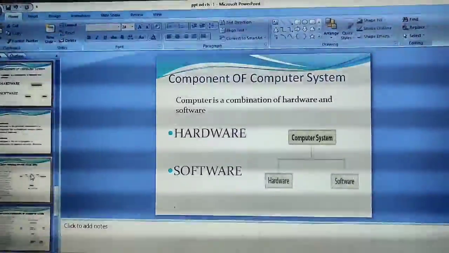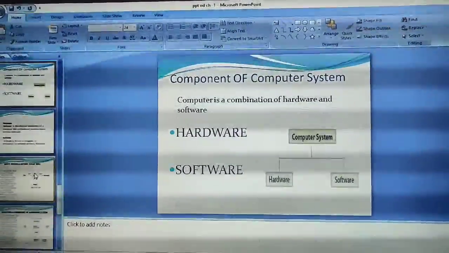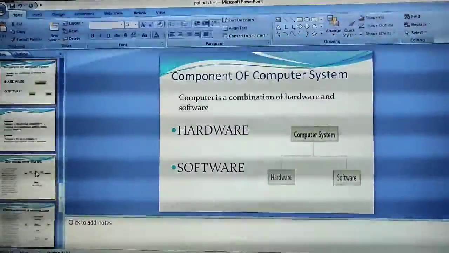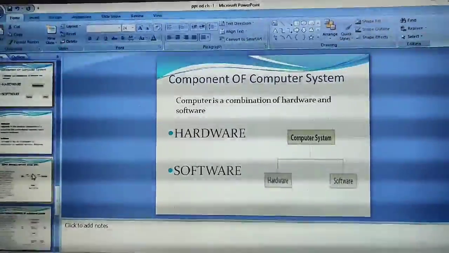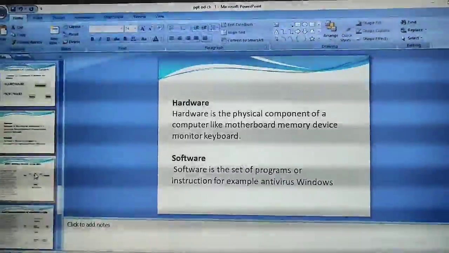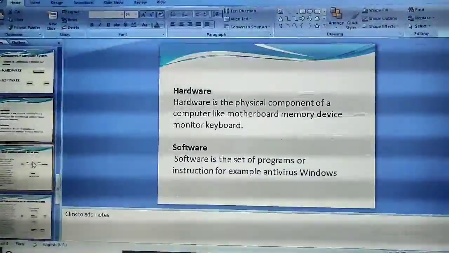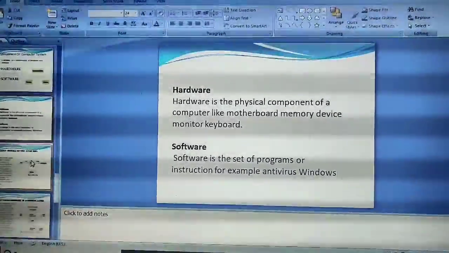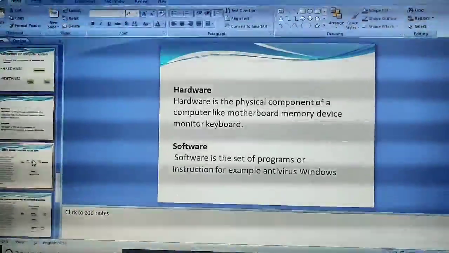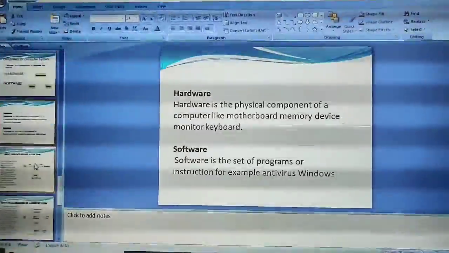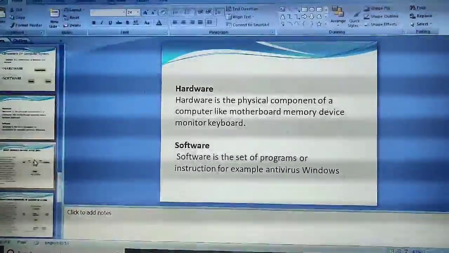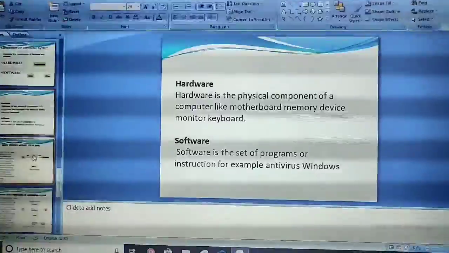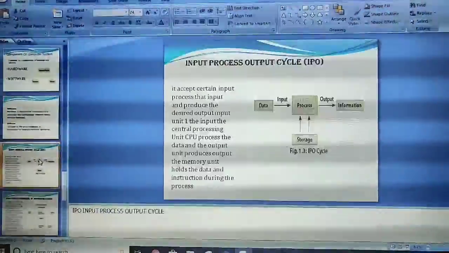So next, components of computer systems. You know, a computer is a combination of hardware and software. So here you can see hardware and software. You all know what hardware and software are. Hardware is the physical component of a computer, like your motherboard, memory, devices, monitor, keyboard. These are the hardware, like your laptop. This is also hardware, right? And what do you mean by software? Software is a set of programs to instruct, for example, your Microsoft Windows, your antivirus.